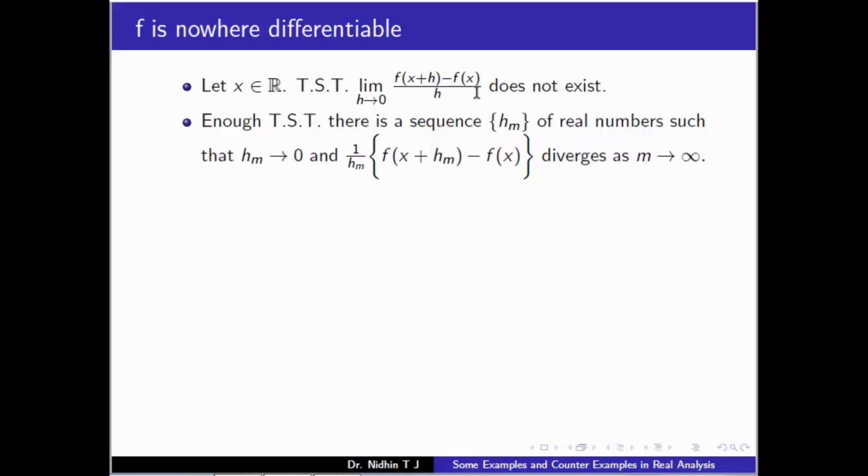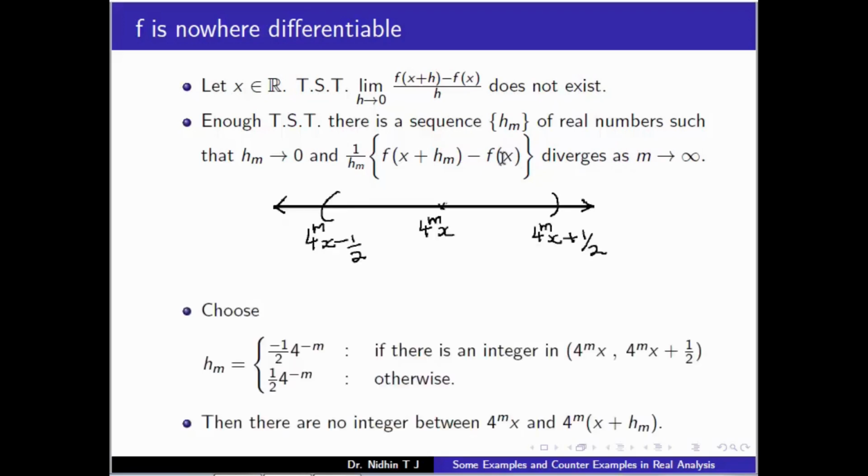To show that this limit does not exist, it is enough to show that there is a sequence h_m of real numbers such that h_m tends to 0, and the sequence (1/h_m)(f(x+h_m) - f(x)) diverges. So it is enough to show this.